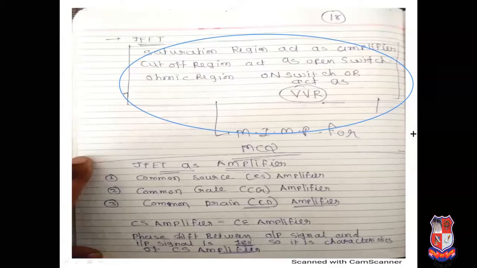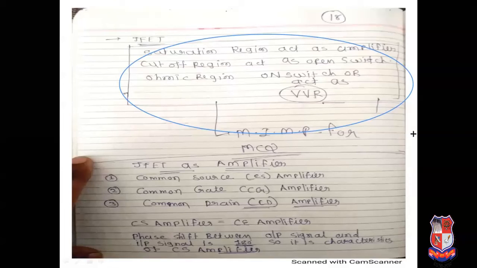Again, repeat: it is known as a voltage control device. With respect to transistor, if you compare, the transistor acts as an amplifier in the active region, and JFET acts as an amplifier in the saturation region. Transistor acts as an open switch in the cutoff region, and JFET can also act as an open switch in the cutoff region. But in the ohmic region, JFET can act as an on switch or voltage variable resistor. So it is the basic difference between JFET and BJT. Please try to prepare; it is very, very useful.